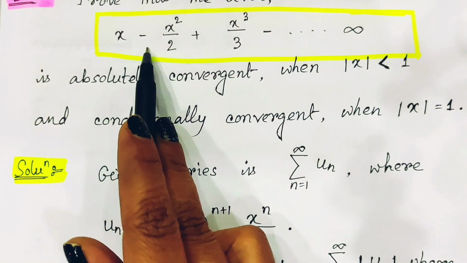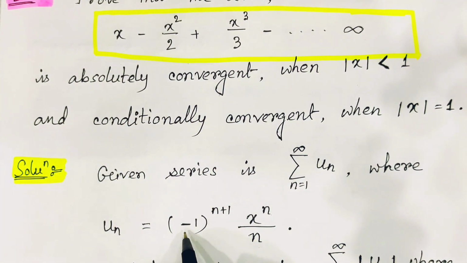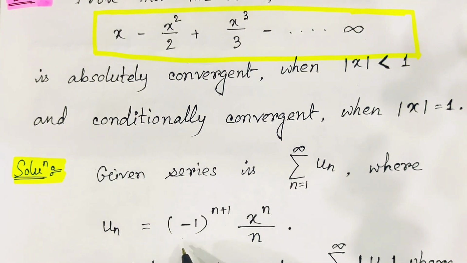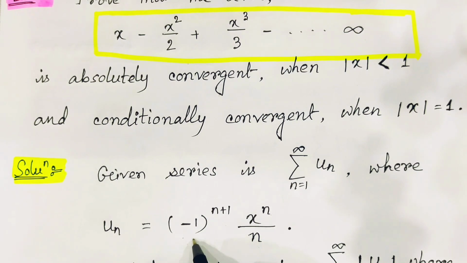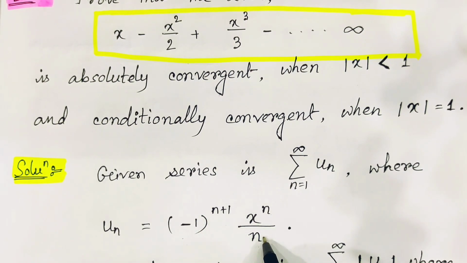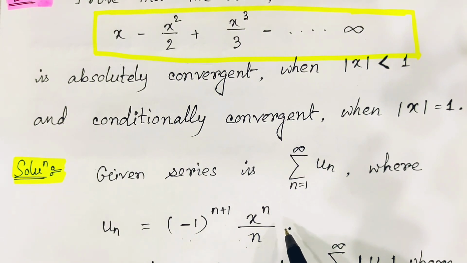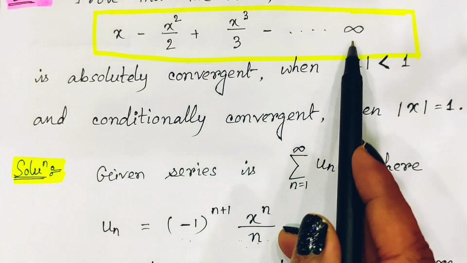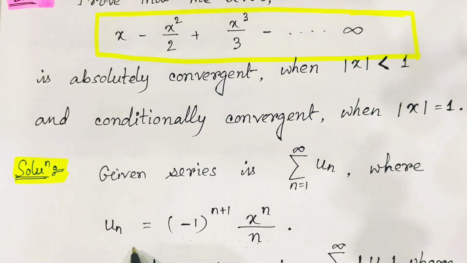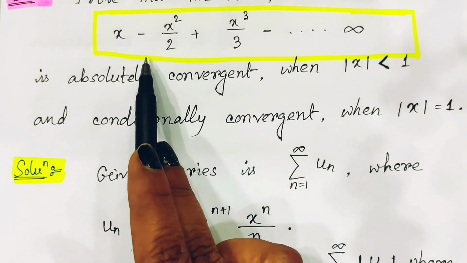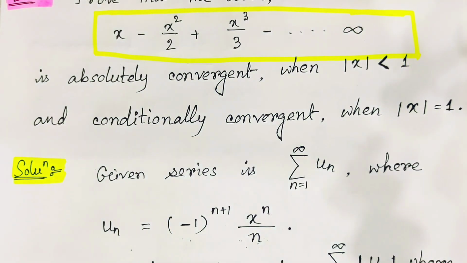Now to adjust these positive and negative terms, we should consider (-1)^(n+1). If we substitute n equals 1, we find the value is x. When we substitute 2, we find minus x squared by 2. When n equals 3, we find plus x cubed by 3, and in this way we will find this entire series. So un is the representation of each term for this given series.